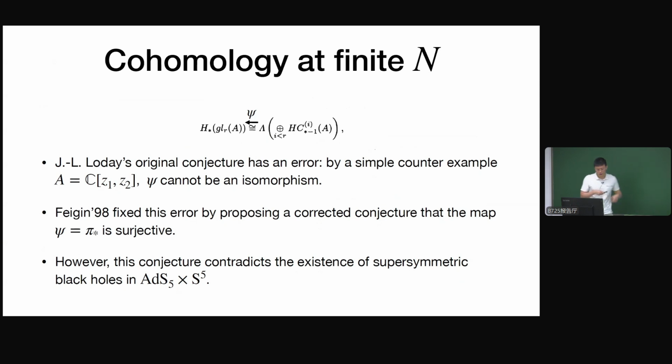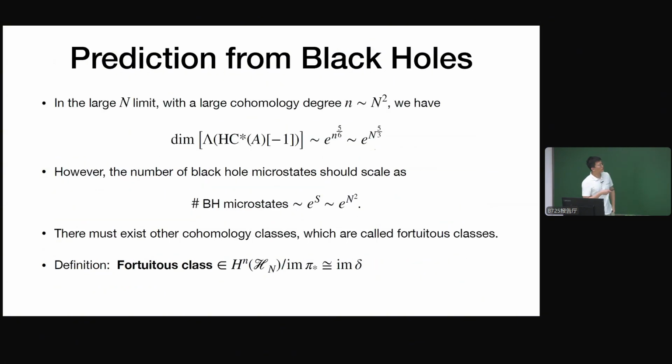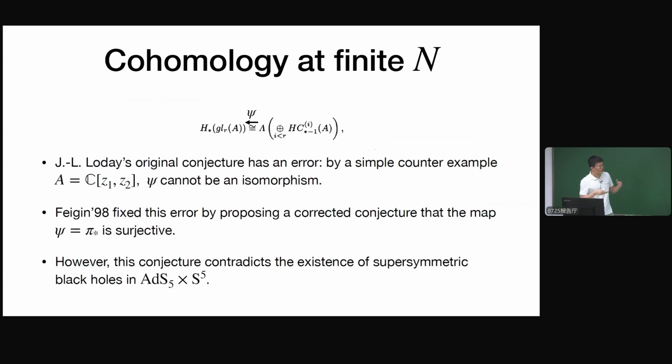However, even with this correction, this conjecture contradicts the existence of supersymmetric black holes in AdS5 times S5. So we can try to estimate how many cohomology classes we would have if this conjecture is true.